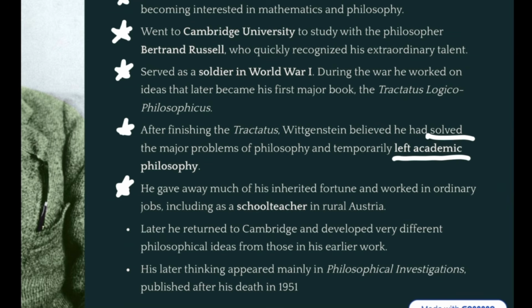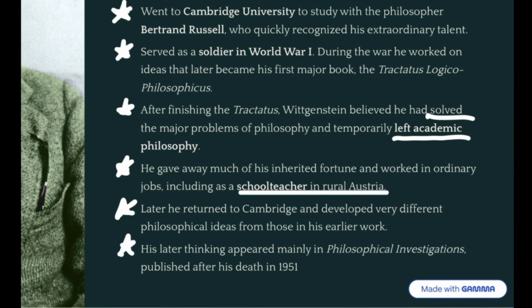He gave most of it away and just worked regular jobs, notably as a school teacher in the rural countryside of Austria. But he did return later to develop new philosophical ideas, ones that were different than his earlier ones, and some he even disagreed with himself on. And his later ideas and thoughts were published after his death in 1951 under the title of Philosophical Investigations. Now let's talk about his key ideas.